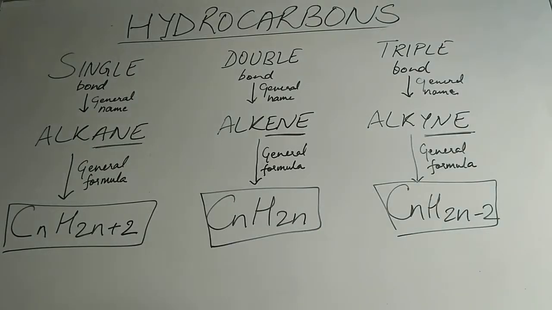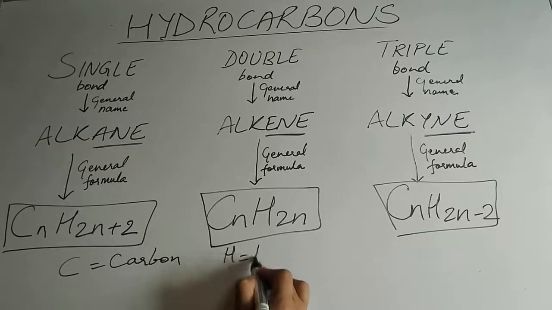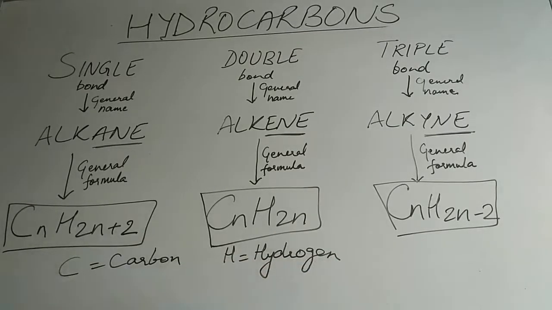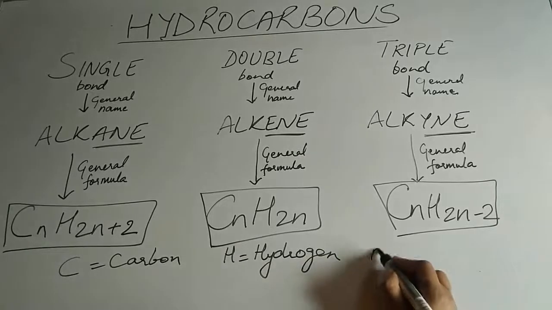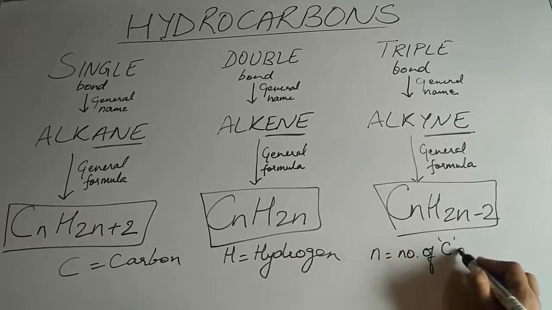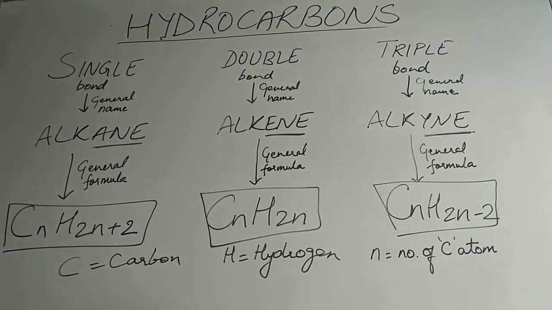Now let's quickly discuss what it means. C means carbon atom, H is hydrogen atom, alright, and n is the number of carbon atoms at both the places. Fine. So this is carbon atom. n over here means the number of carbon atoms.